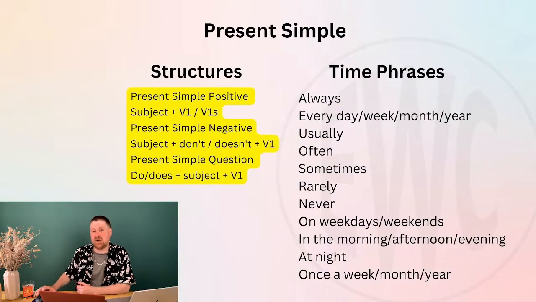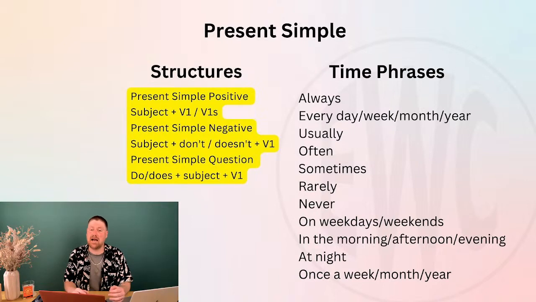The structures are as follows. So I read them earlier, but present simple positive is subject plus V1 or V1S. Present simple negative is subject plus don't or doesn't plus V1. And present simple question is do or does plus subject plus V1. You can see some of the time phrases on the screen there.